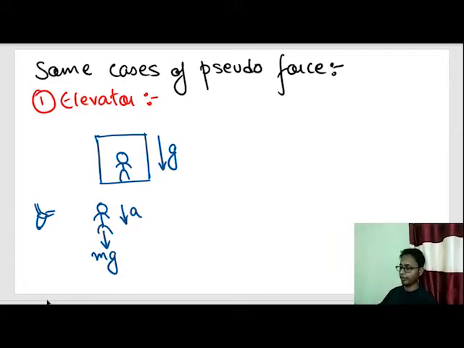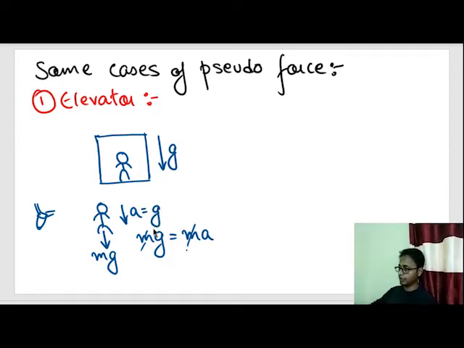So mg, the total force, is equal to mass of this body into acceleration. Therefore the acceleration of this person as seen by this observer is g downwards.